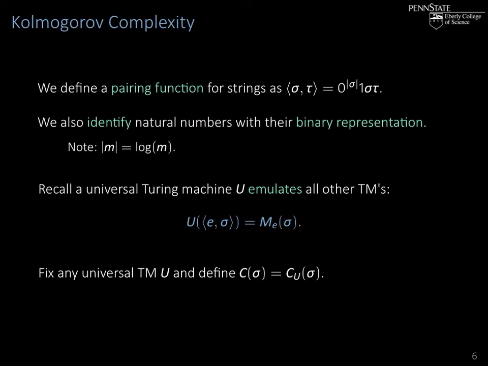And now what we do is we fix any universal Turing machine. We will see in a second that it doesn't really matter which one. And we define the complexity of sigma to be just the U complexity of sigma, so the complexity of sigma with respect to the universal Turing machine we fixed.